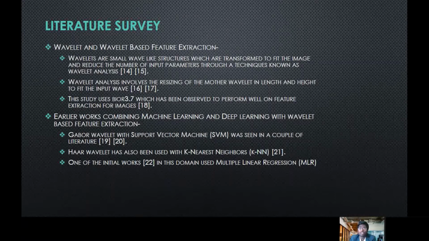The earlier works which have been used to compare with the current study, which combined machine learning and deep learning with wavelet-based feature extraction, had some of the following features. Like they used Gabor wavelet with support vector machine. This was seen in a couple of papers. Haar wavelet was also seen being used with KNN, and one of the initial works in this domain used multiple linear regression.